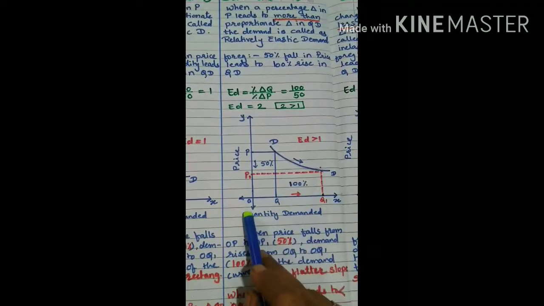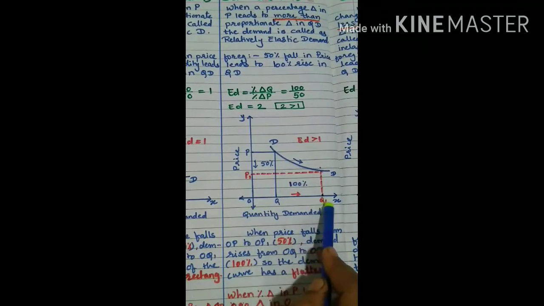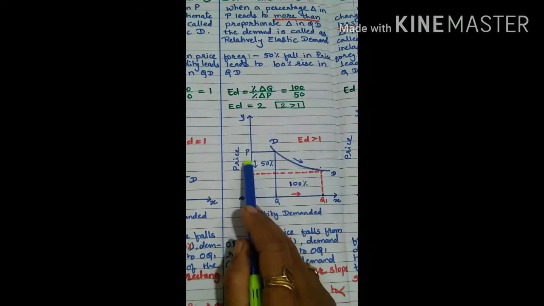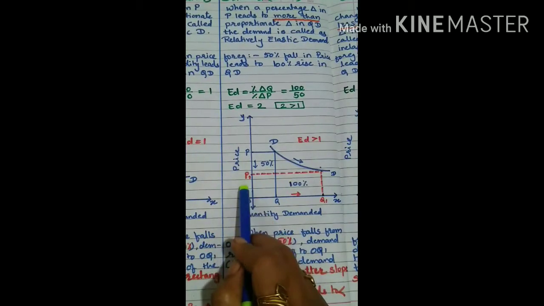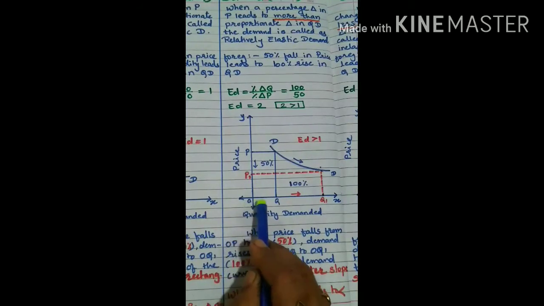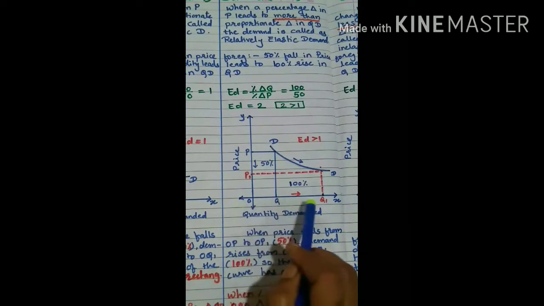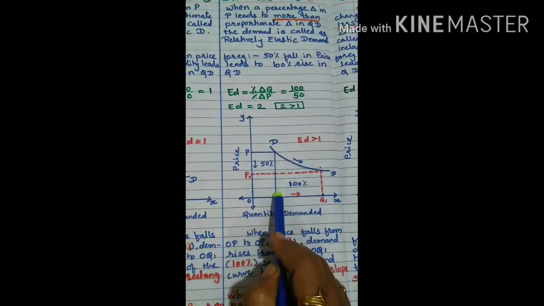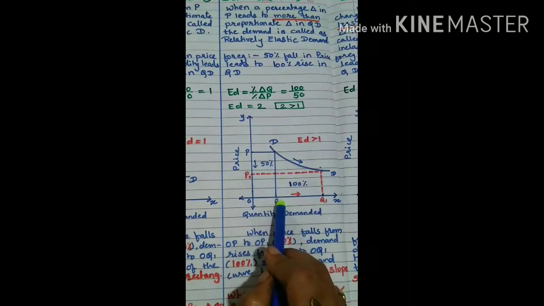So here we will see the demand curve. X-axis measures quantity demanded, Y-axis measures price. Price falls from OP to OP1 by 50%. Quantity demanded rises from OQ to OQ1. OQ is the original quantity. This blue line shows the original price and original quantity demanded.